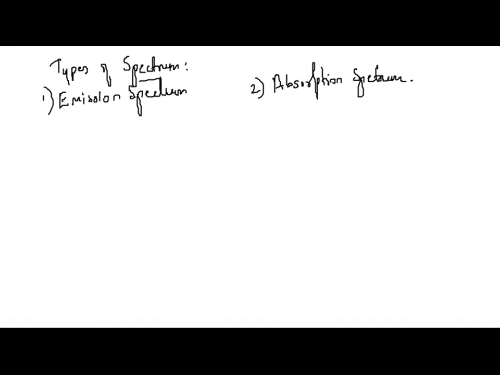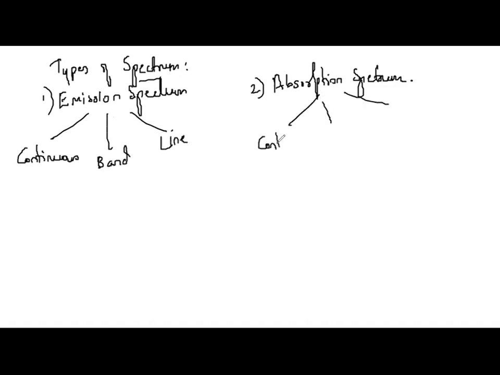Yes, under emission spectrum, we again have three types: continuous, band, and line. Band is not very common, but these three are the common ones. Under absorption also, we have three: continuous, band, and line. We will be studying only continuous and line spectrum. So I can say we will be studying, under emission, the continuous emission spectrum.